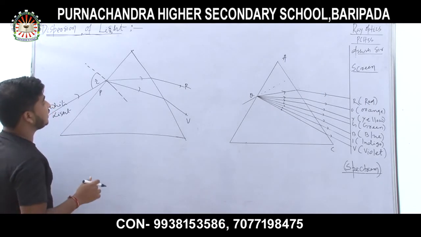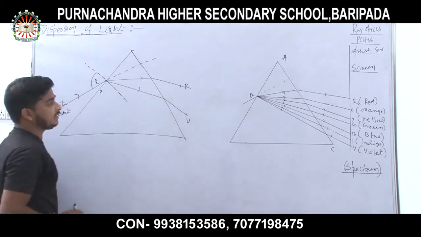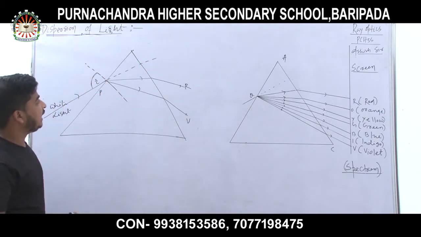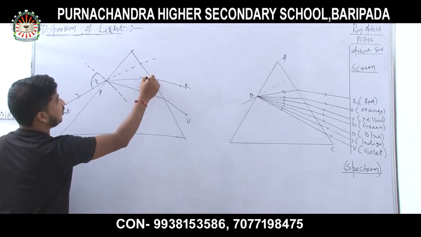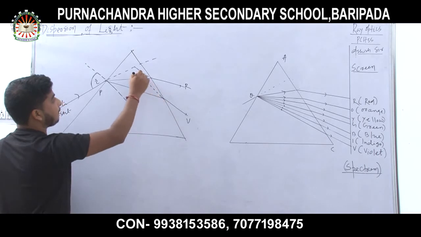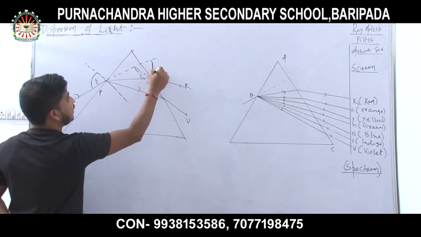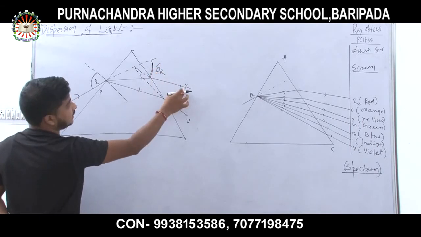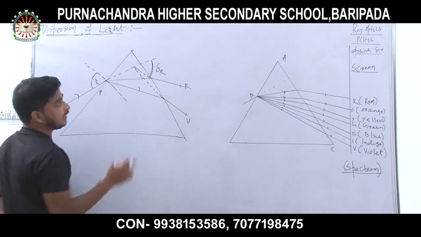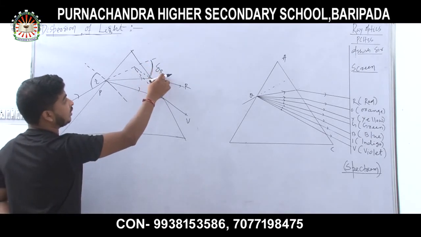Try to understand these things. My dear students, the direction of the incident light is like this. This is the angle of incidence, and this is the angle of deviation for red color. This is the red color and this is the direction of the incident ray, so the angle is delta R, the deviation for red color.